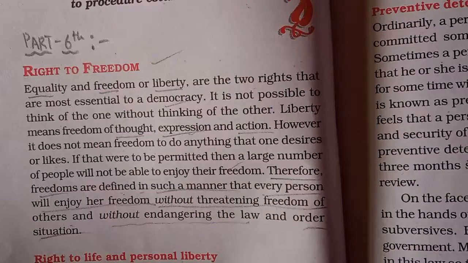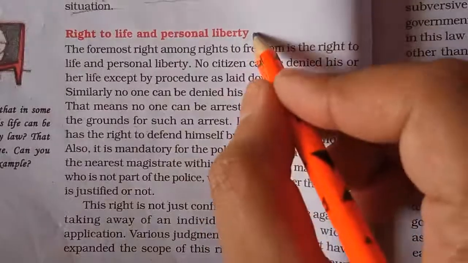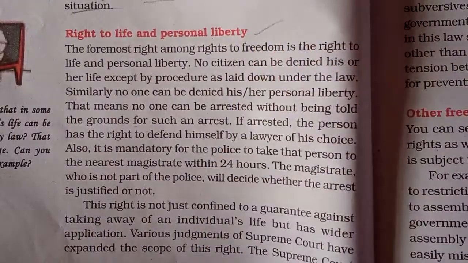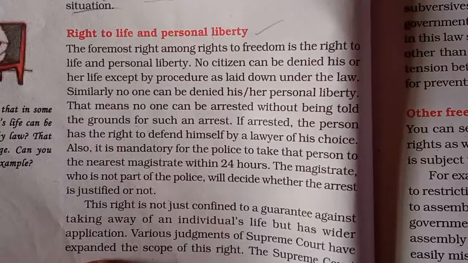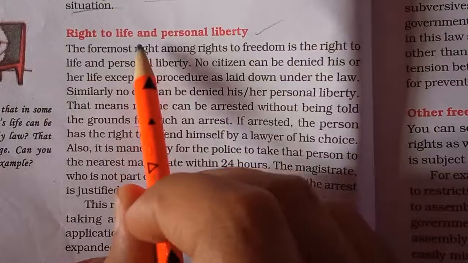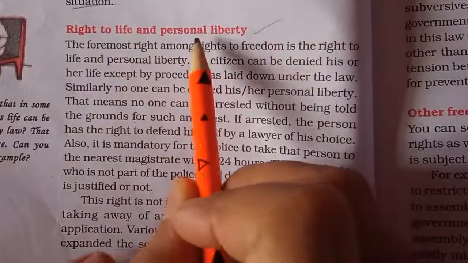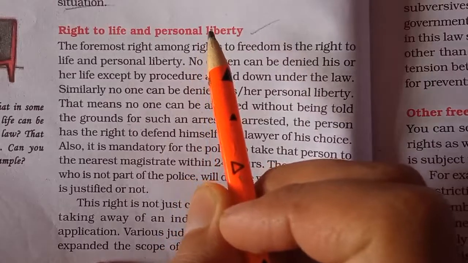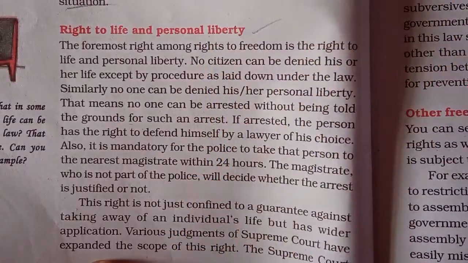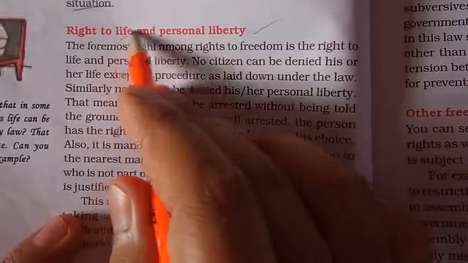So while enjoying our freedom, we have to keep a lot of things in our mind. Under right to freedom, the very first component, as I had shown you in that chart, there are various types of laws, or the cluster of rights, we can say. One right under right to freedom which we study, and the most important, is right to life and personal liberty. This is a right which is given to every human being who is born on earth, or we can say within the territory of India, because we are studying in context of the Indian Constitution. So every Indian citizen has the right to life and personal liberty.